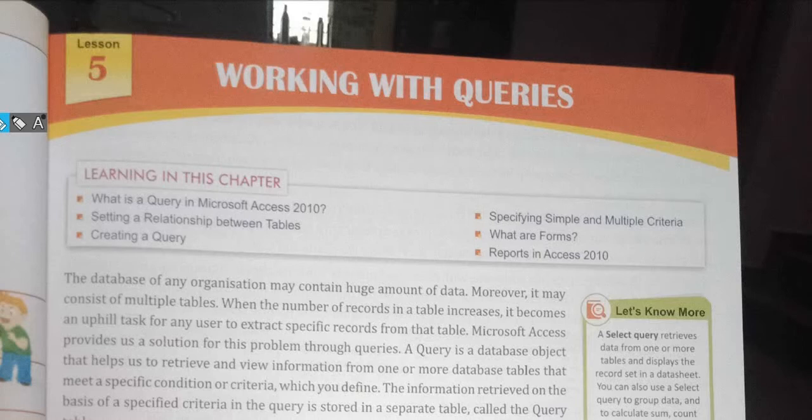Why are these tables interlinked? So that data redundancy can be avoided. There is no repetition of data, right? Name, father name, and the same information will not repeat in that case. Excel is also a kind of database, but it is a flat file database, a simple database. And MS Access is a relational database. In a relational database, there are a number of tables inside the database, and these tables are interlinked.